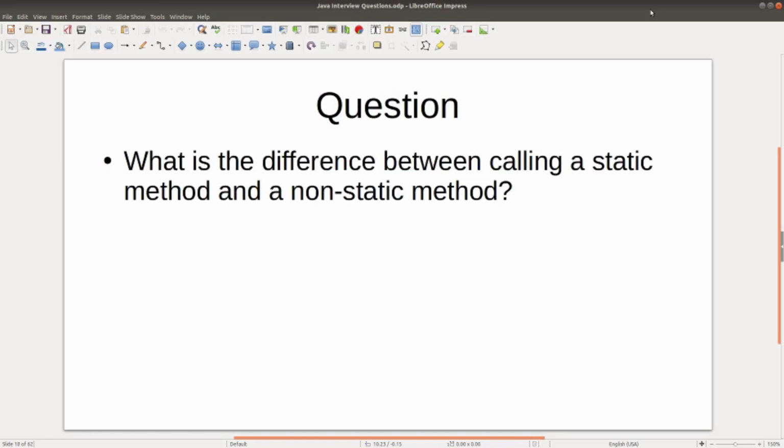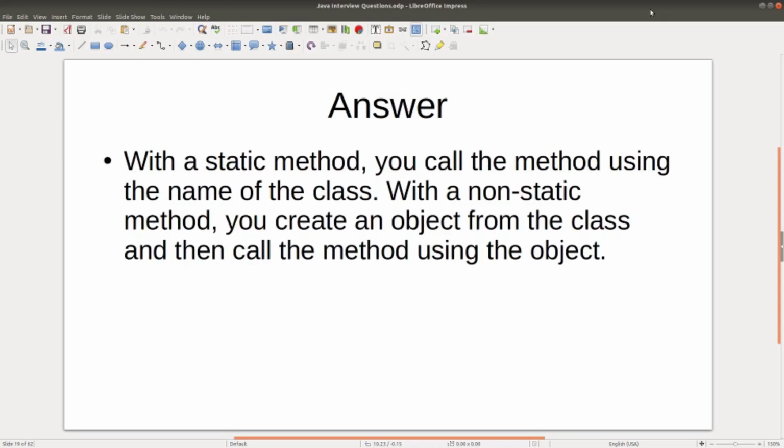Question: what is the difference between calling a static method and a non-static method? Answer: with a static method, you call the method using the name of the class. With a non-static method, you create an object from the class and then call the method using the object.